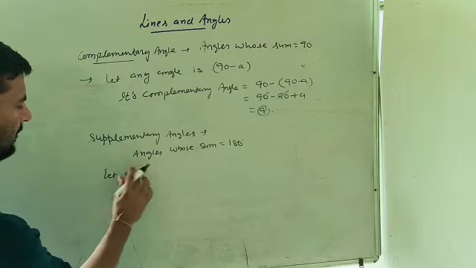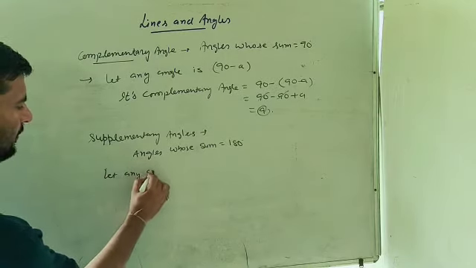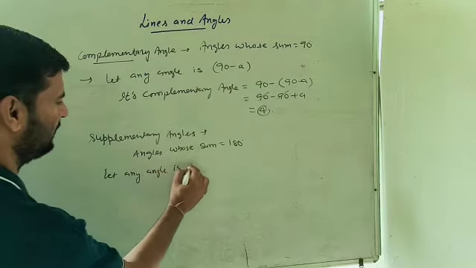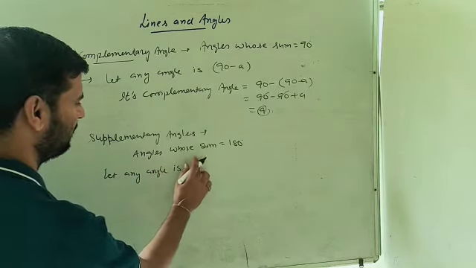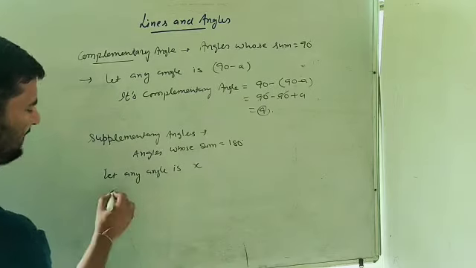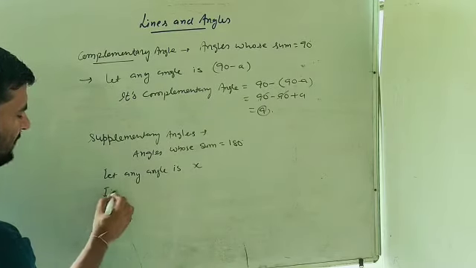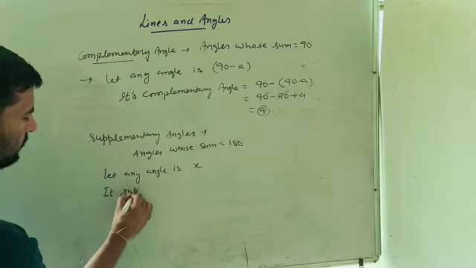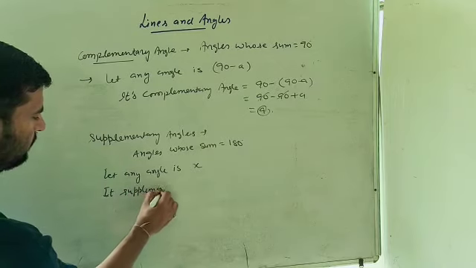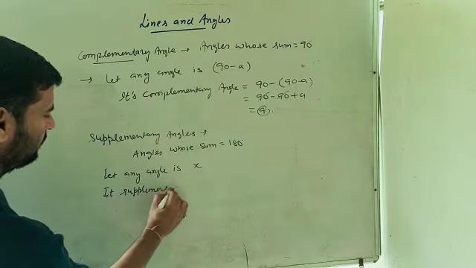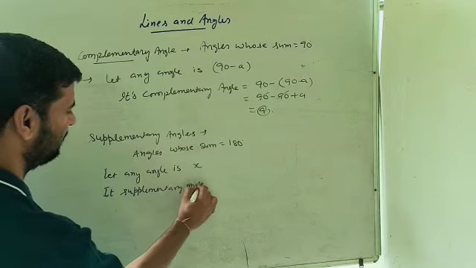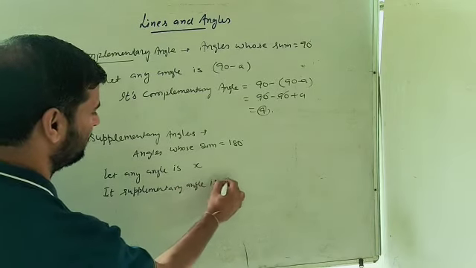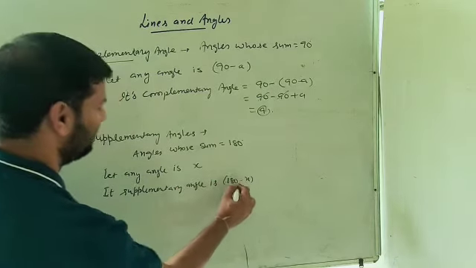Let any angle is x, then its supplementary angle is 180 minus x.